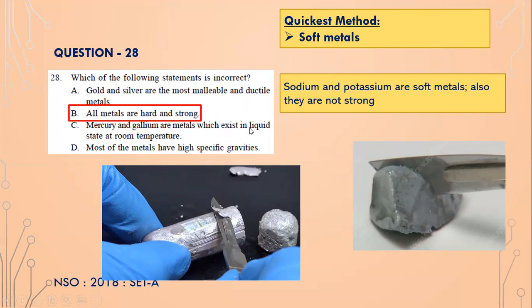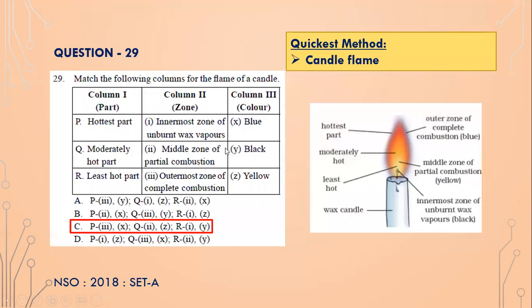Mercury and gallium exist in liquid state, isn't it? Which is true, because mercury is used in the thermometer, and it expands because of the fever or your body heat. So mercury is in liquid state, and most of the metals have high specific gravities, which is also true, isn't it? Because of higher densities, they have higher specific gravities.